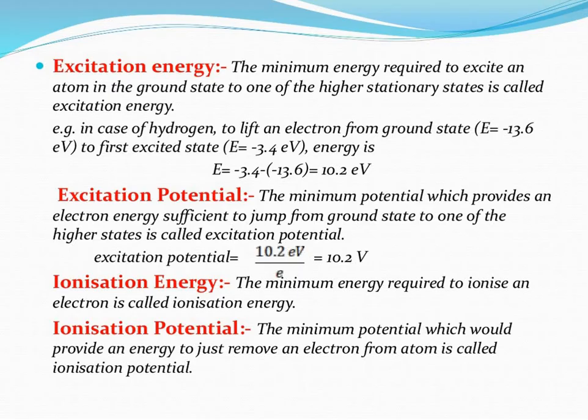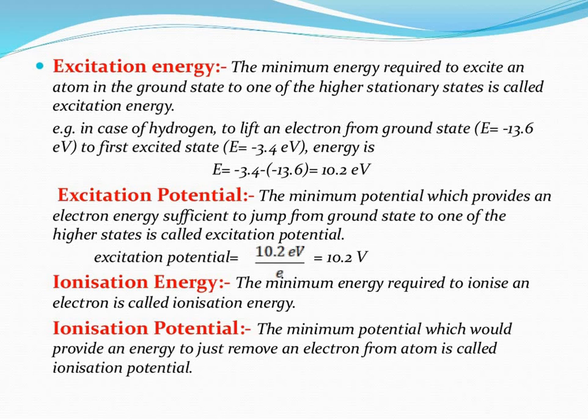Coming to the next one, excitation energy. I told you already that the electron is bound to the nucleus, and in order to remove it we have to perform some work. If we supply potential we call it ionization potential, or if we supply energy we call it ionization energy. So that's what we are going to speak about now.